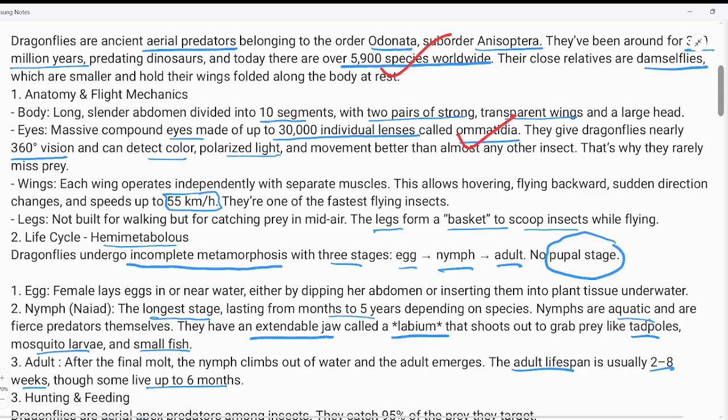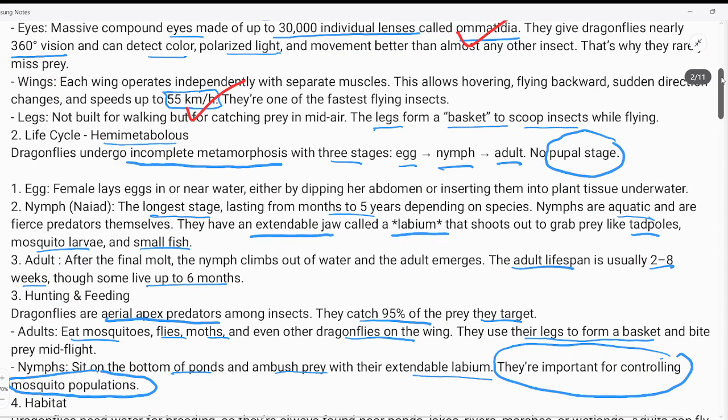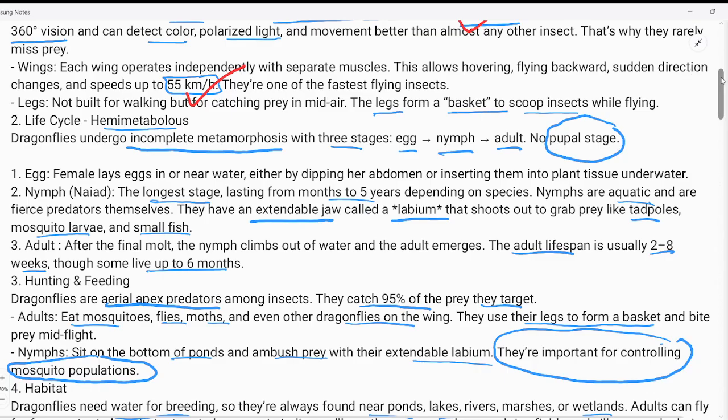Its maximum speed is around 55 kilometers per hour. Just imagine, it's quite interesting information because I don't think a human being can run at such a speed. And for prey, it uses its legs, which form a basket to scoop up insects. It has only three stages of life, that is egg, nymph, and adult.